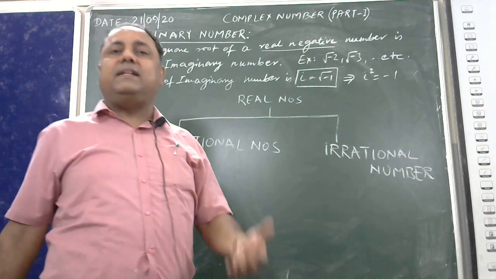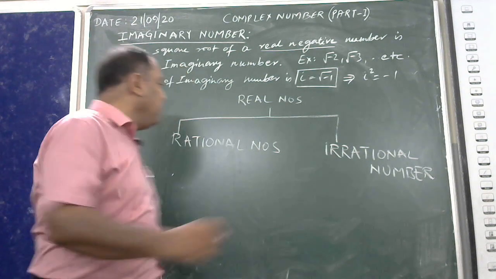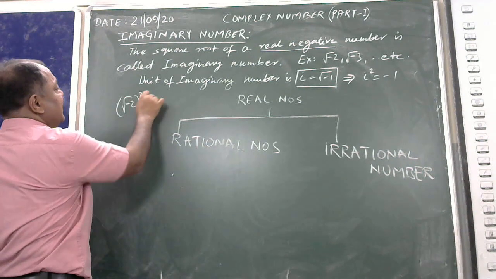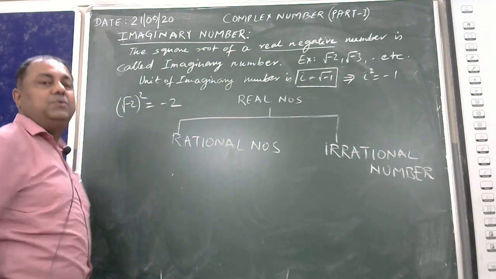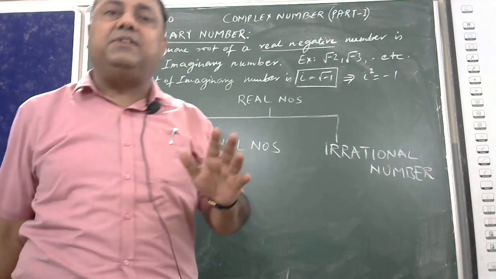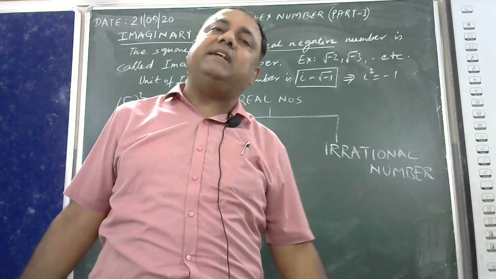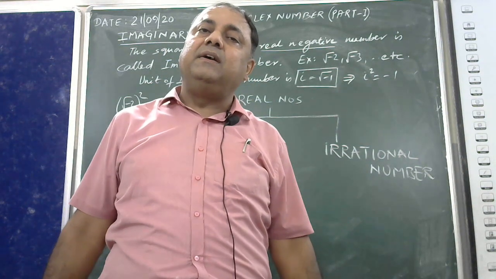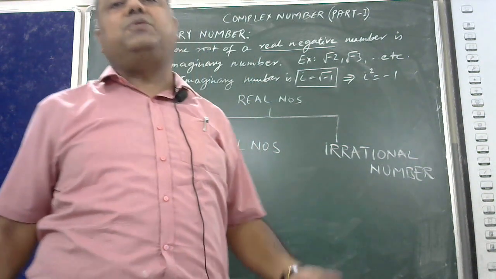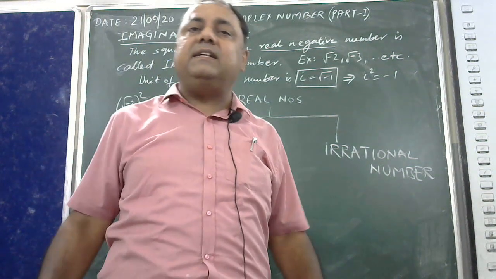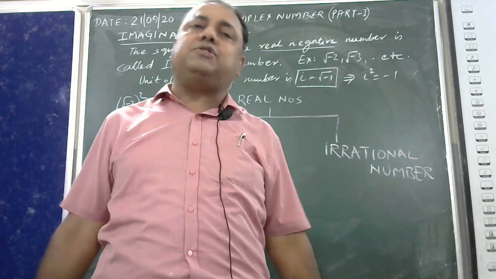If I square root minus 2, whole square is minus 2. We have not heard of any number on squaring which we get a negative quantity. Because minus 2 whole square is 4, and 2 square is also 4.